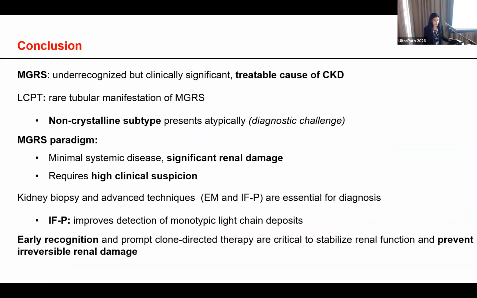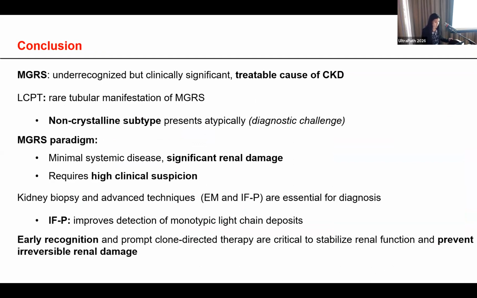In summary, the MGRS is an under-recognized but clinically significant and treatable cause of chronic kidney disease. Light chain proximal tubulopathy is a rare tubular manifestation of MGRS, and the non-crystalline subtype can present atypically, representing a diagnostic challenge. MGRS is characterized by minimal systemic disease but with significant renal damage, and high index of suspicion is required for diagnosis.